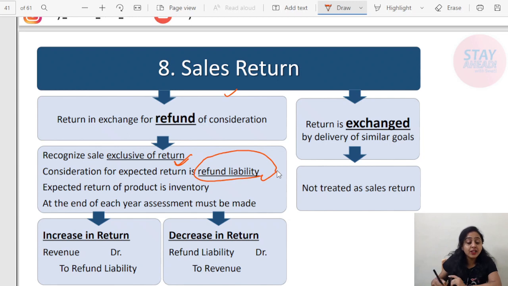When you are reassessing it at every end of the reporting period, either the refund liability will increase or decrease. Either there will be return or there will be no return; either there will be sales return and the inventory will come back, otherwise it will not. There are only two cases. So either the refund liability will increase or it will decrease, and it is adjusted accordingly.